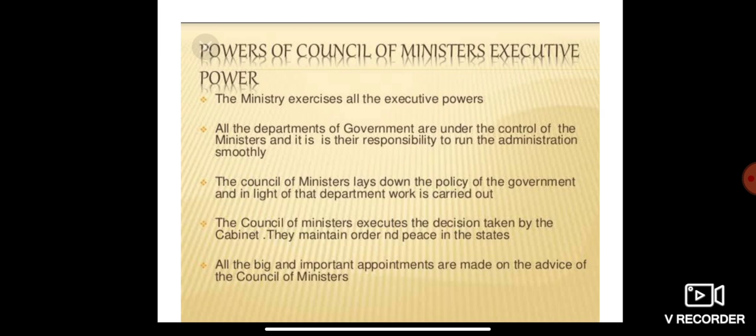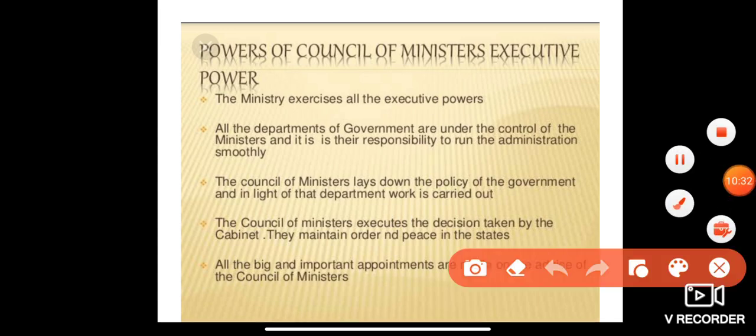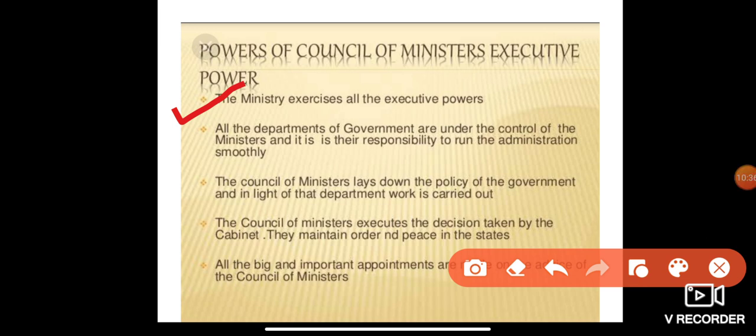Now, what are some of the powers of the Council of Ministers, the cabinet ministers? That is the executive power. The ministry exercises all the executive powers. All the departments of government are under the control of ministers, and it is their responsibility to run the administration smoothly, because they are the heads of their departments.